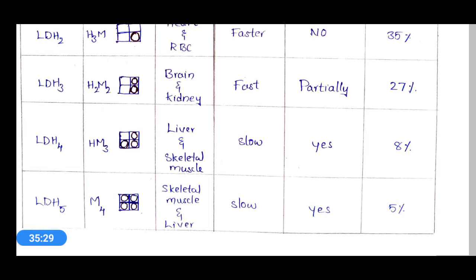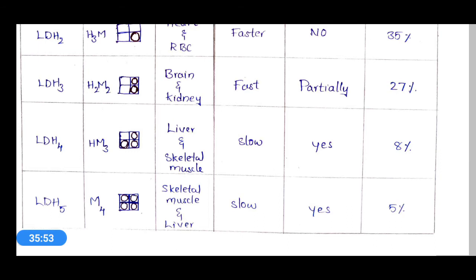Its electrophoretic mobility is a little slow compared to LDH1 and LDH2, and faster compared to LDH4 and LDH5. At 60 degrees temperature, this LDH3 can be partially destroyed, that means destroyed to a small extent.